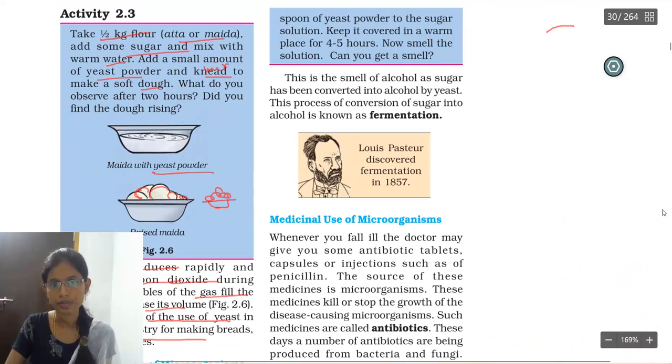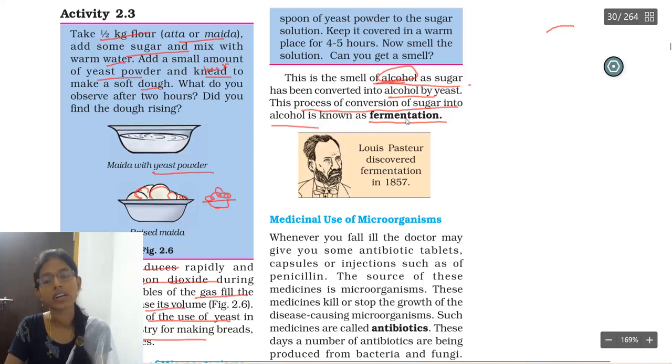You are going to smell the alcohol, as the sugar has been converted into alcohol by yeast. We added sugar to the mixture, right? That sugar has been converted into alcohol, and the smell is just like alcohol. This process we call fermentation. So what is fermentation? The process of conversion of sugar into alcohol is known as fermentation.